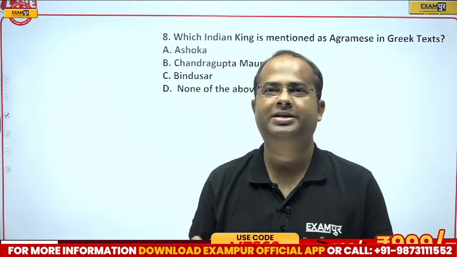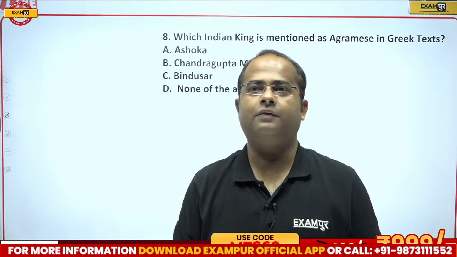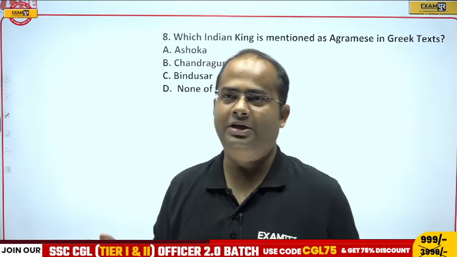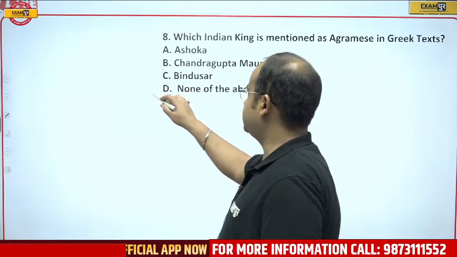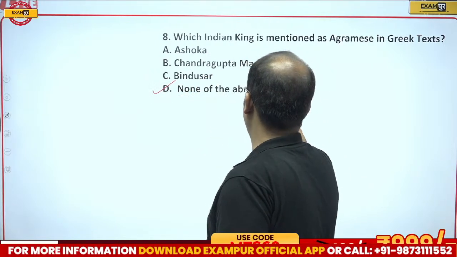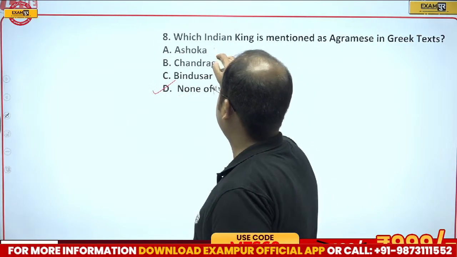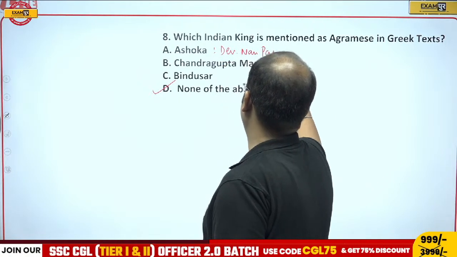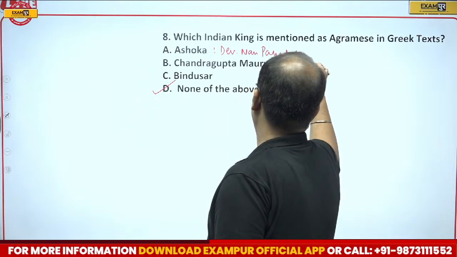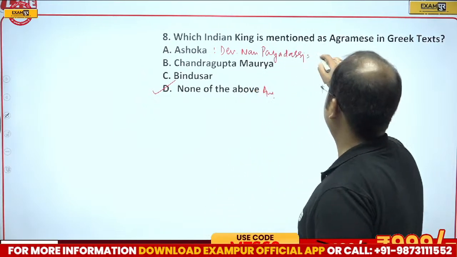Okay, Harika, you are saying option D, that is none of the above. So if it is none of the above, who was he? Guys, the correct answer will be option D. Ashoka was called Devanam Payadasi, that means beloved of God.